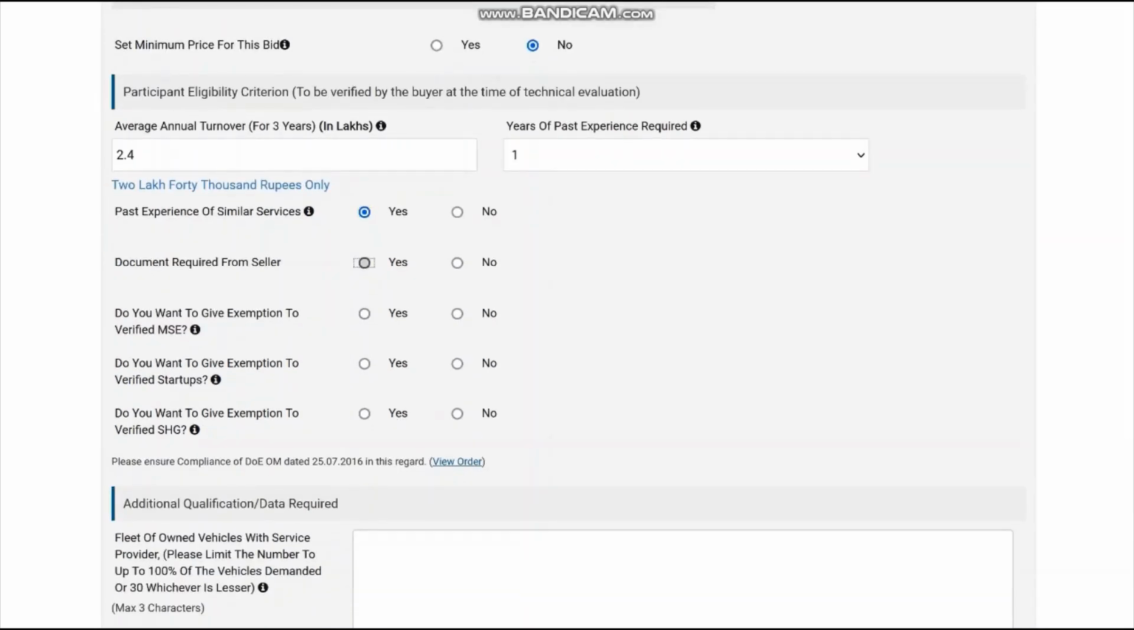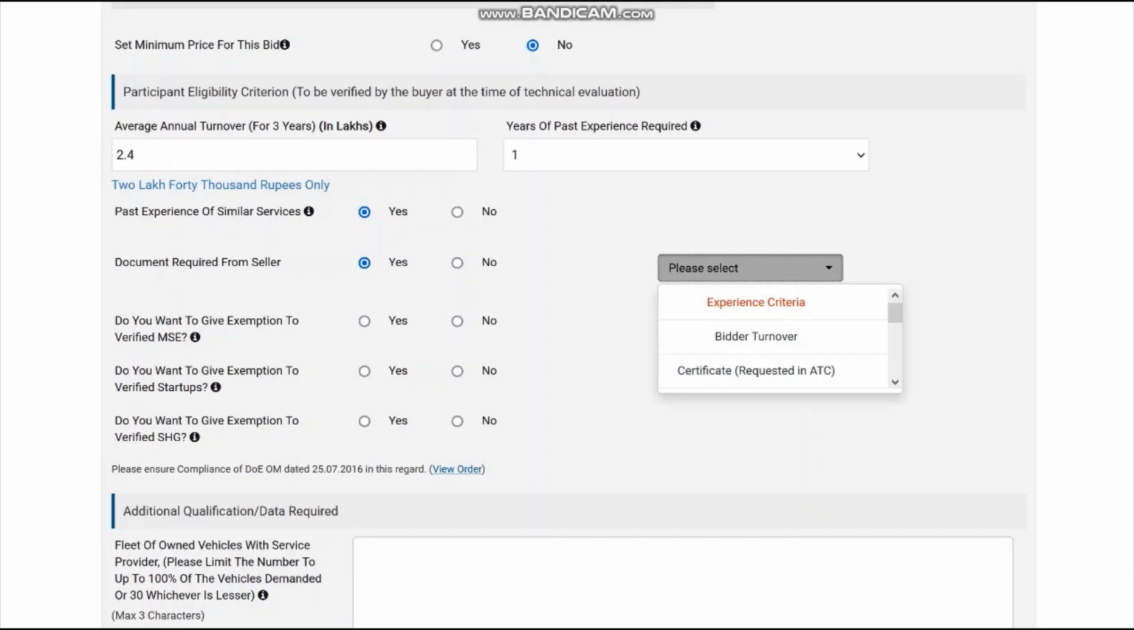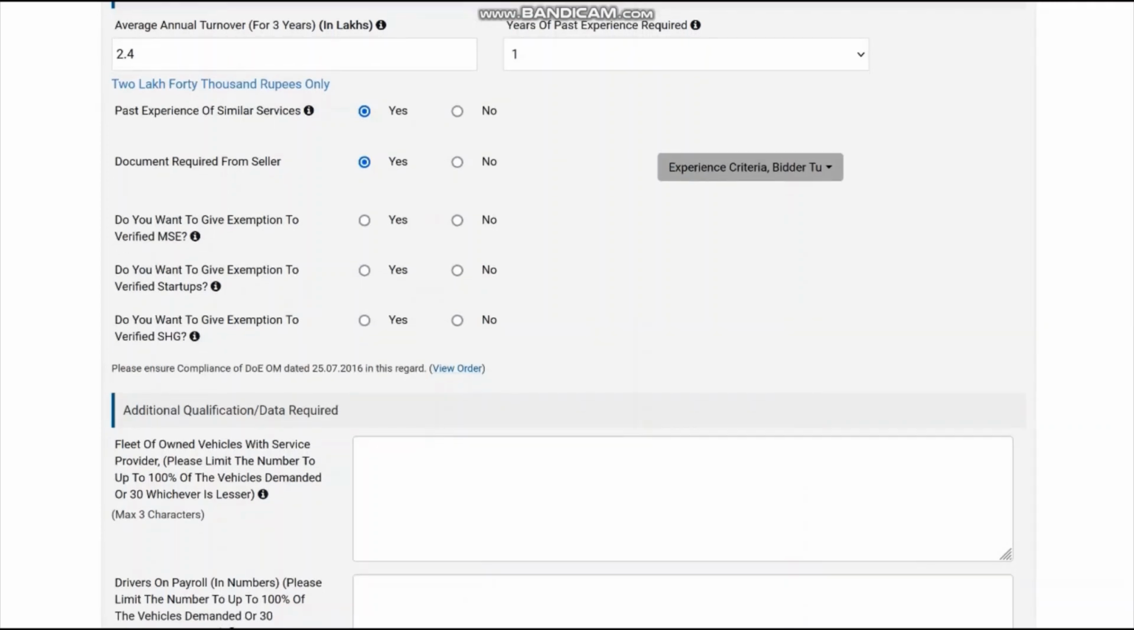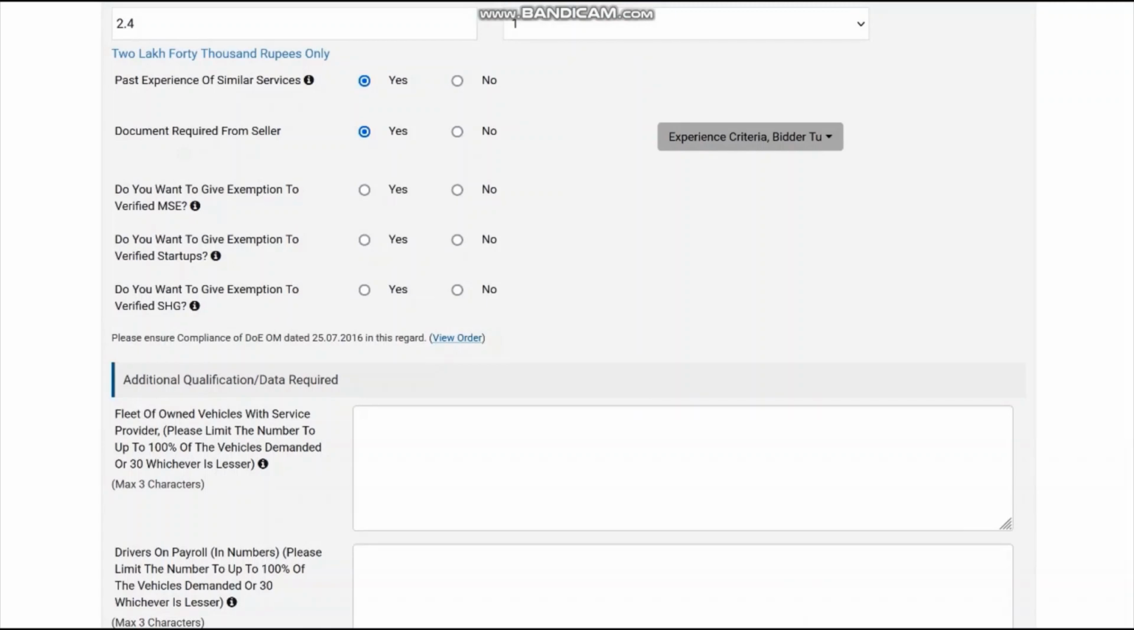Document required from seller, yes, of course. So you will require experience criteria, then bidder turnover, and if any other thing you are asking in the certificate requested. And now comes, do you want to give exemption to verified MSME, startup or self-help groups? You have an order issued by Department of Expenditure. You can see it. It says you may give them some preferences if your ministry or department has issued such guideline. So let me say no in this case.